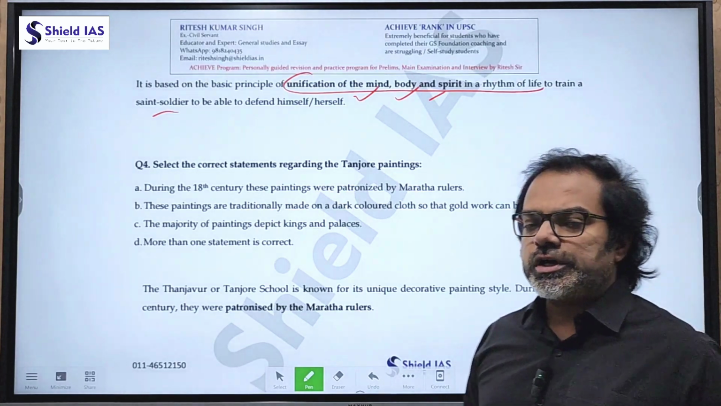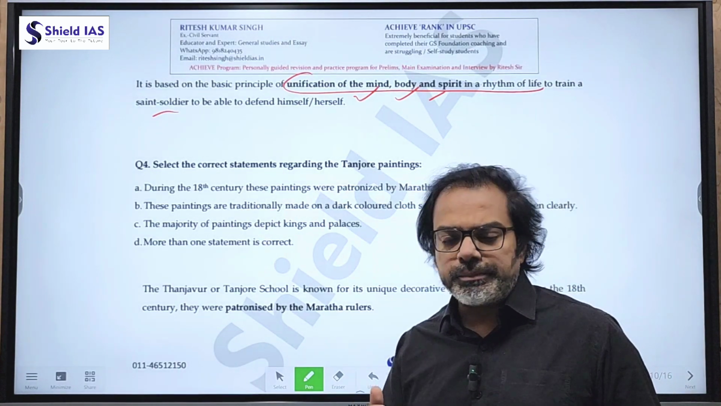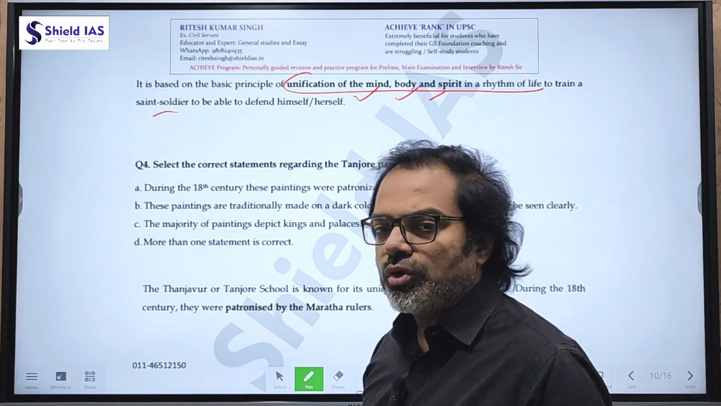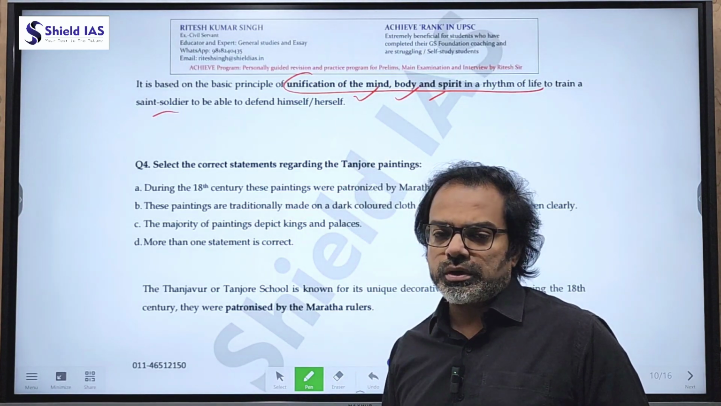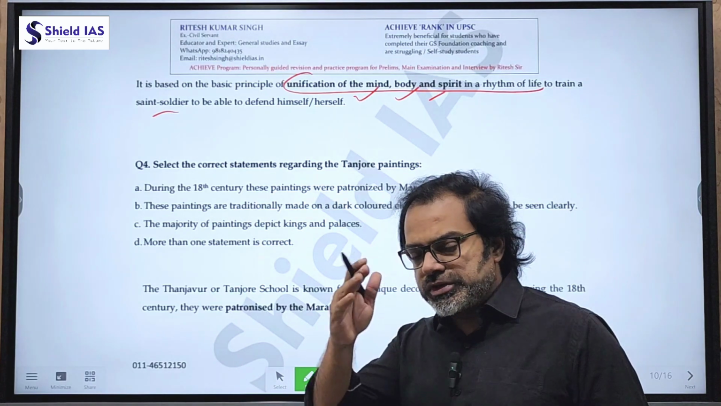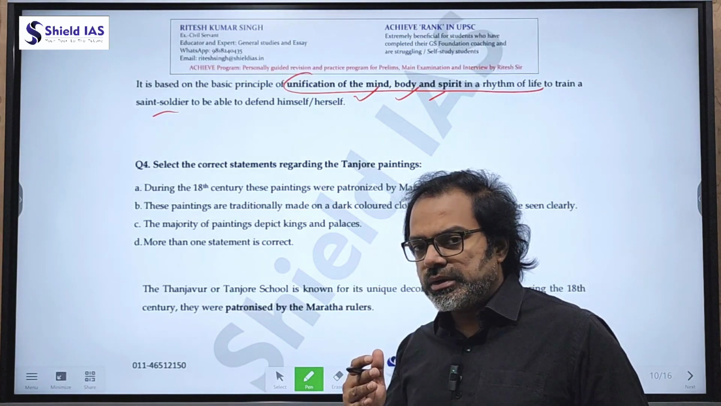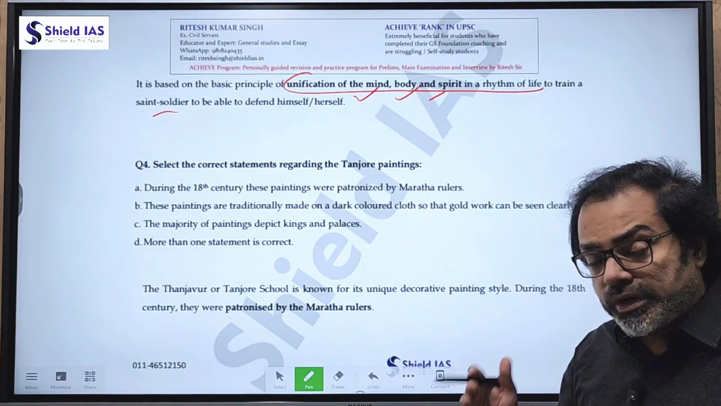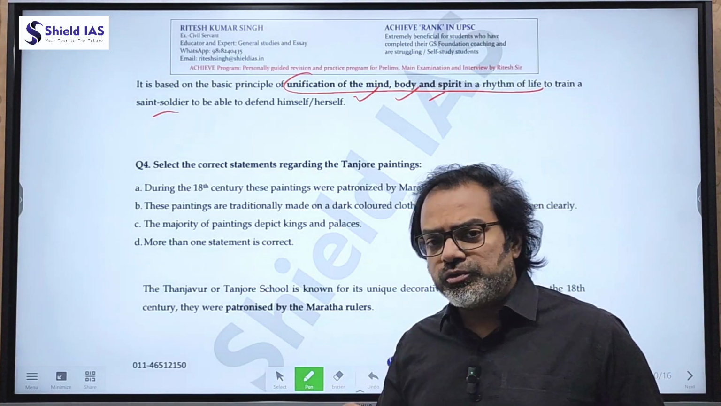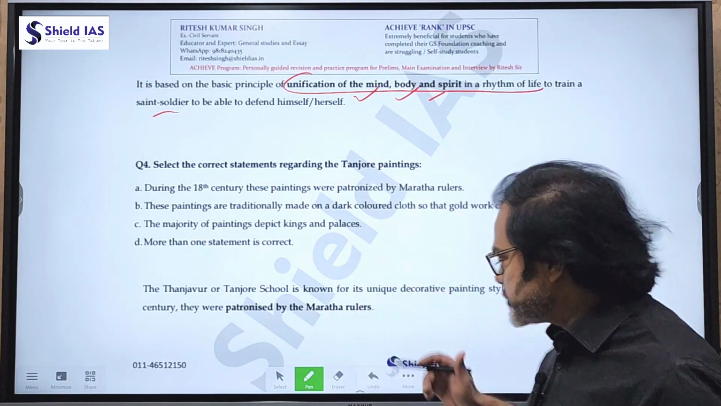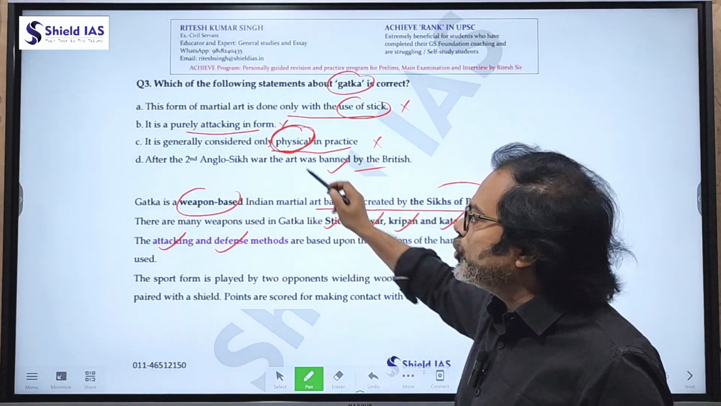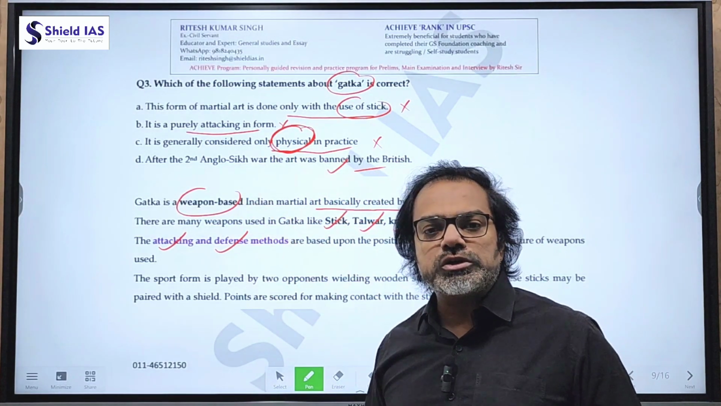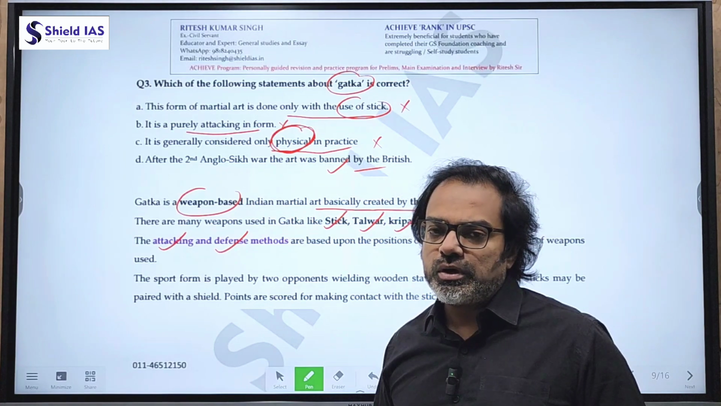Hence the fourth statement would have been correct. So the answer would have been D here, even though you may not know whether it was banned after the Anglo-Sikh War or not. If the first three statements are not correct, then the fourth statement would have been correct, though you may not know whether it was banned after the Second Anglo-Sikh War or not.